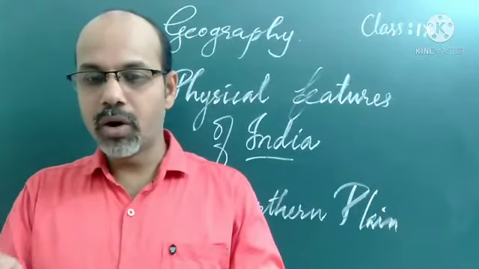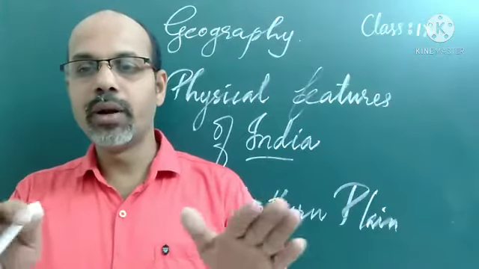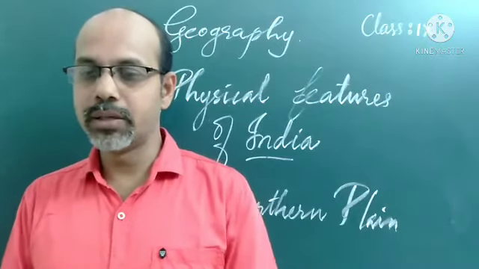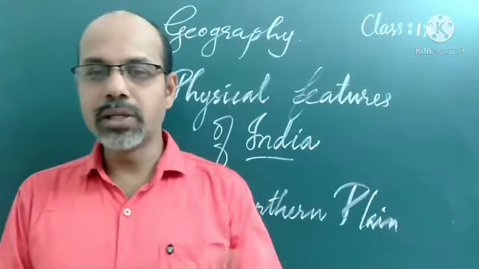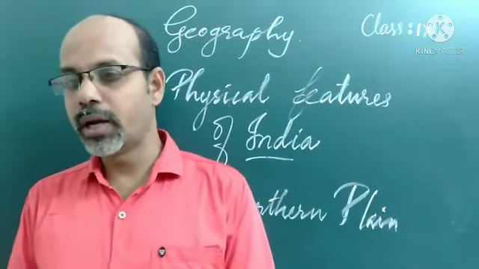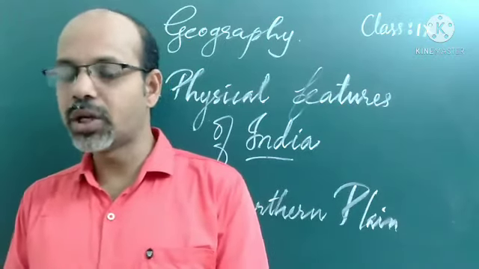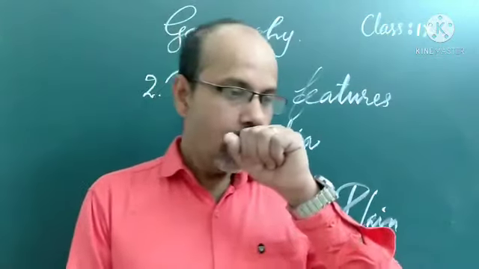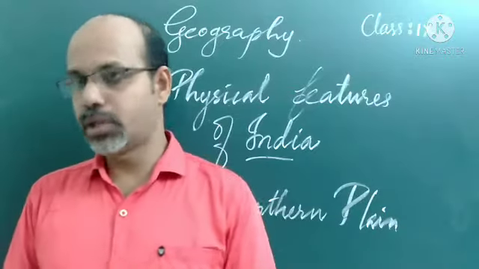When it moves slowly, the river deposits sediments on its banks, so channels are created. Many smaller rivers are created, and the river is broken into numerous channels. Such channels are known as distributaries. Remember the difference between tributaries and distributaries.